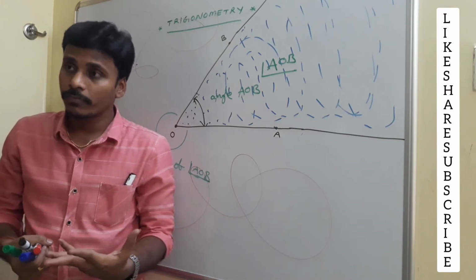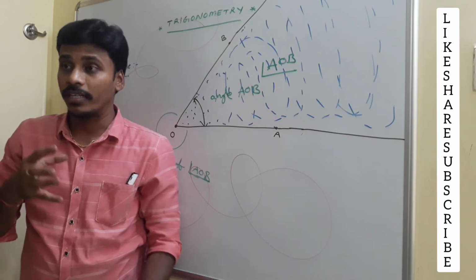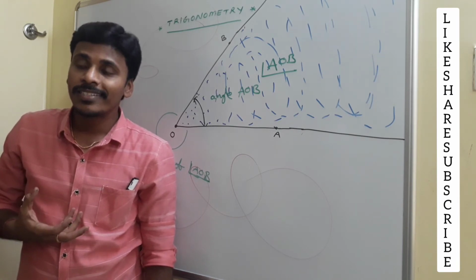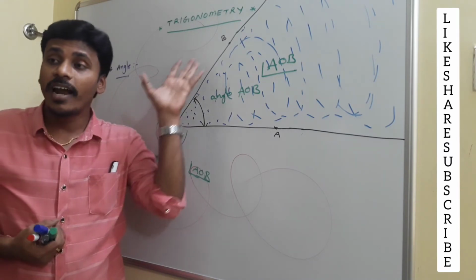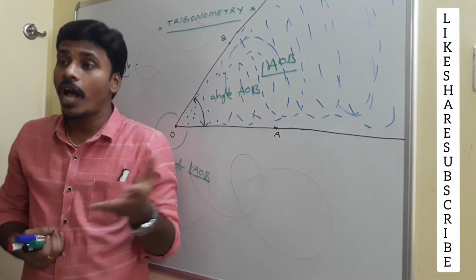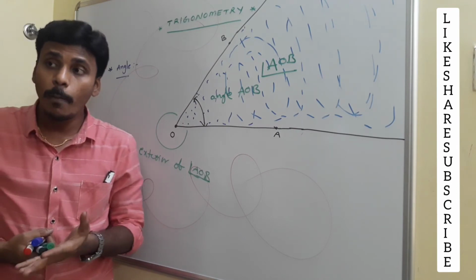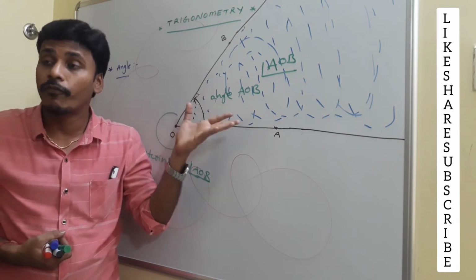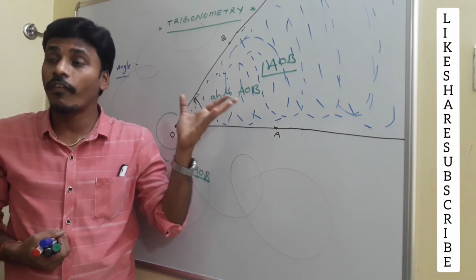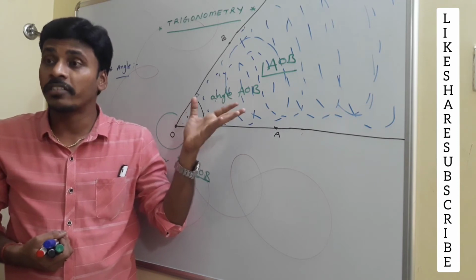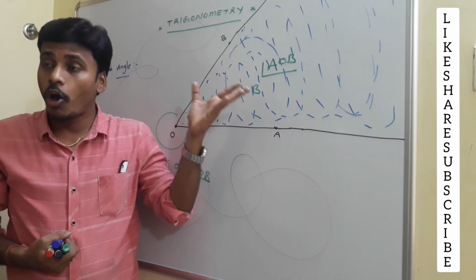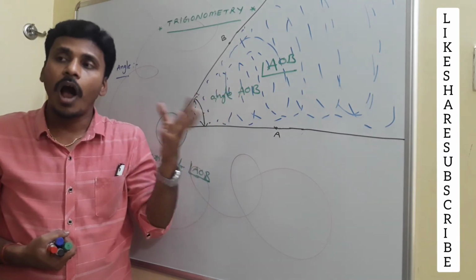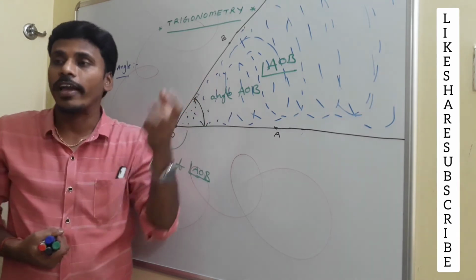See, after that, how to measure an angle. The next part is how to measure an angle. We are going to measure. Measure means, see, an angle is this part which contains an infinite number of points. If anybody asks you to measure this, you need to measure these points. How many points are there here? Look here, there are infinite points, right? How to measure those infinite points? Do you measure all those infinite points in terms of kilograms? Do you measure all those points in terms of liters? No, we don't have such measurement, right? But then how to measure all those infinite points?